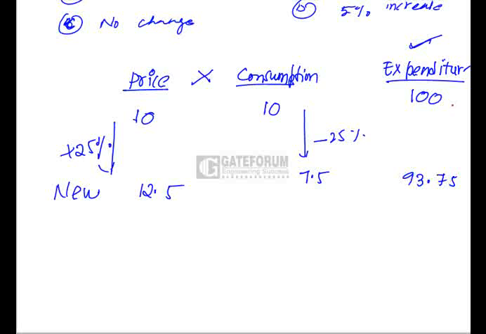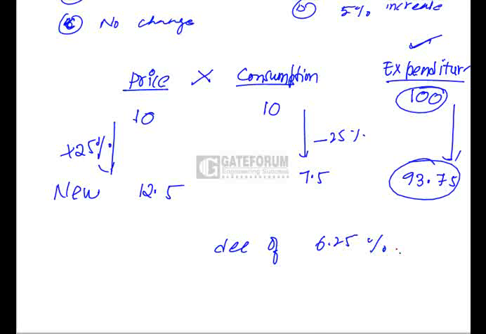Now clearly we can see that there is a decrease of expenditure. Initially it was 100, now it is 93.75. So there is a decrease of 6.25%. So that is nothing but option B.